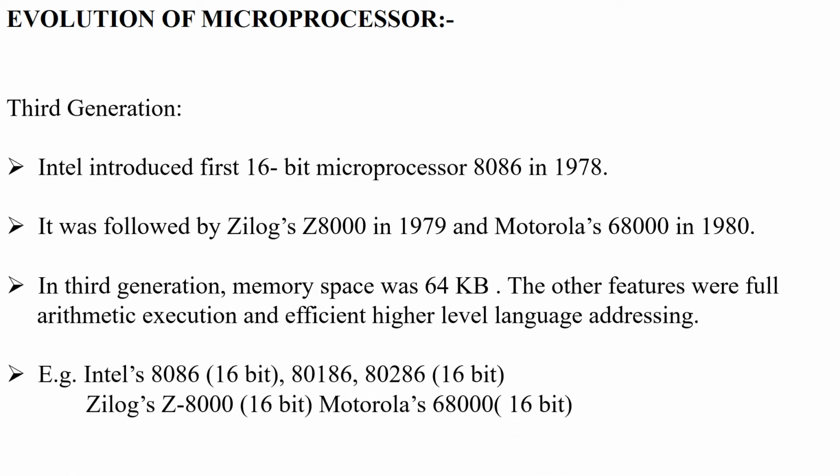So in the third generation we have learned about 8086 Intel 16-bit, and Intel also developed 80186 and 80286 16-bit processors, then Zilog Z8000 and Motorola 68000. So all these were of 16-bit.